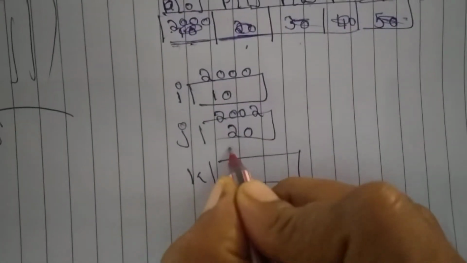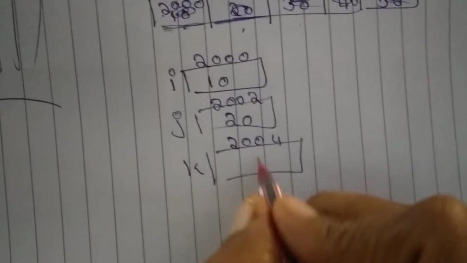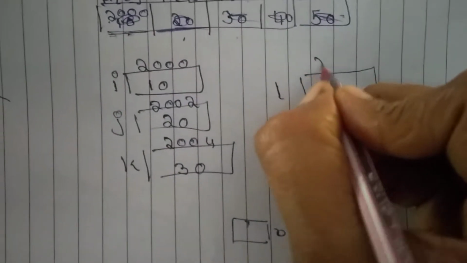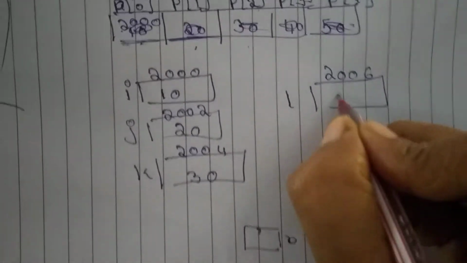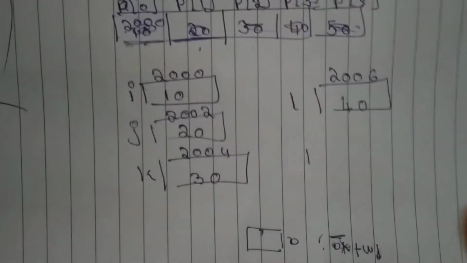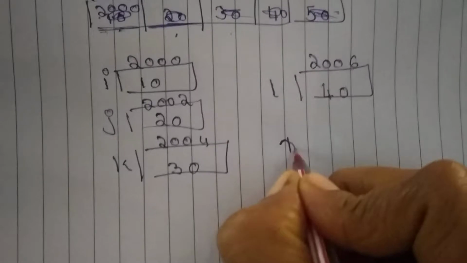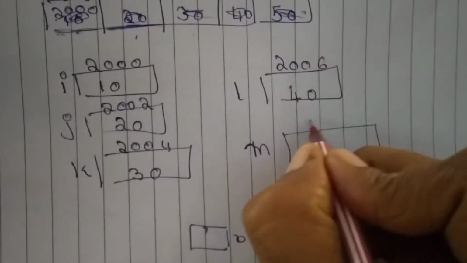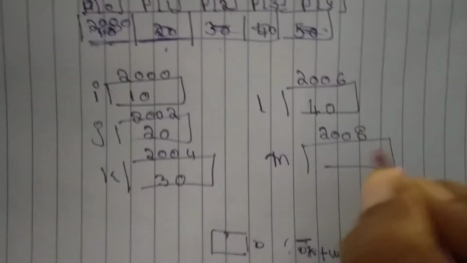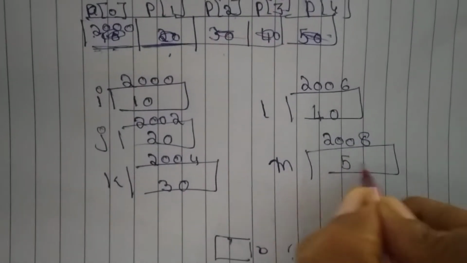K is there. Its address is 2004. In that 30 is there. L is there. Its address is 2006. In that 40 is there. I, J, K, L, M. M is there. Its address is 2008. And in that 50 is there.